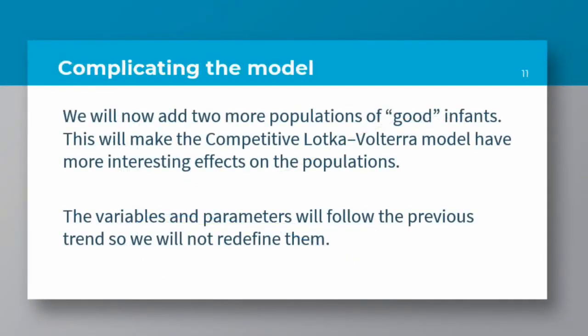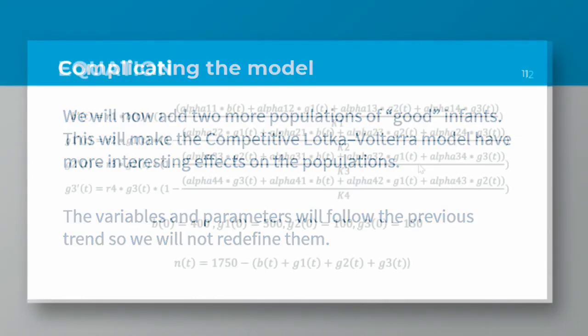So now we will complicate our model. We will add 2 more populations of good infants, good 2 and good 3, and this will make our competitive Volterra model more interesting in order to predict the species outcomes according to the competitive relationships between 5 species. Our variables and parameters will follow, so there's no need to redefine them at the moment.